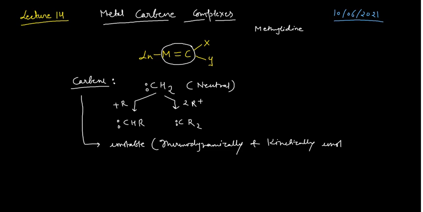So what is the meaning of kinetically unstable? That means it will react very quickly. And thermodynamic instability means it will have a very short life. So what is the meaning of thermodynamic and kinetic instability? It means the lone pair which is present on this carbene quickly forms a bond with the metal, and thus it will form these types of complexes. This is something very important to note.